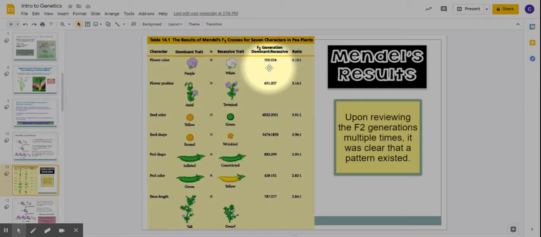So if you look here, these are his actual results, okay? So 3.15 to 1, very close to 3. You can see how close to 3 all of these numbers are. They all round to 3. And these are all his data points, how many data points he had. Look at that. Look at the seeds. 6,000 seeds. He counted those things. Can you even imagine? But he always got this 3 to 1 ratio.